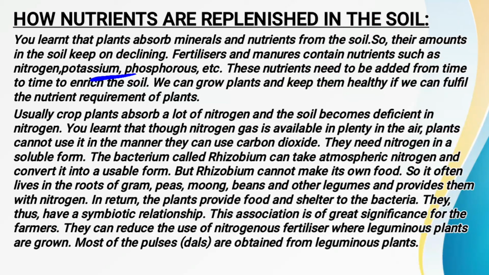So we have to add manures and other kinds of fertilizers so that the soil is enriched in nutrients.